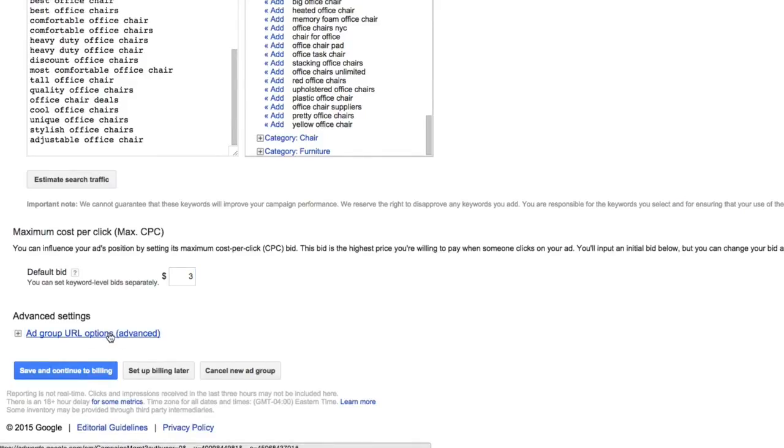Forget about the ad group URL options for now, and you have an option at the bottom to either save and continue to billing, which is as it sounds, you're going to set up your billing account, or you could click set up billing later, or you can cancel your new ad group altogether. I'm going to choose to set up billing later, and we'll walk through the billing process later on in this course. But I want to continue with really diving into keyword research, keyword theory, and continuing to generate some new keyword ideas and figuring out how to organize everything really well. So I'm going to click set up billing later.